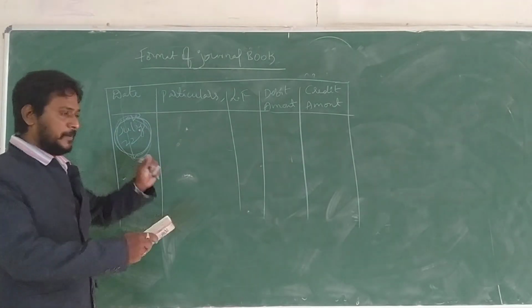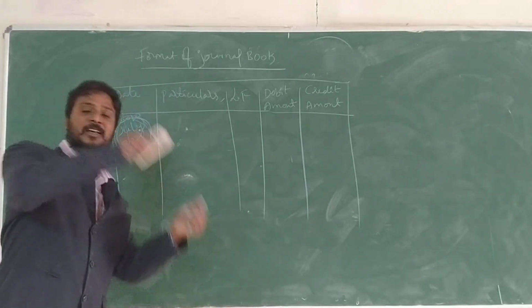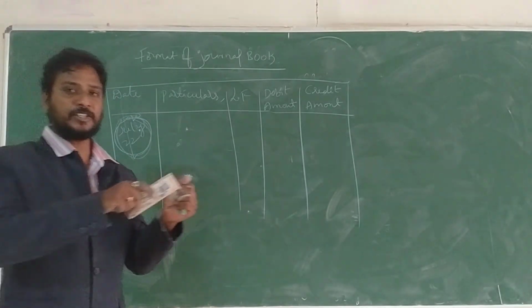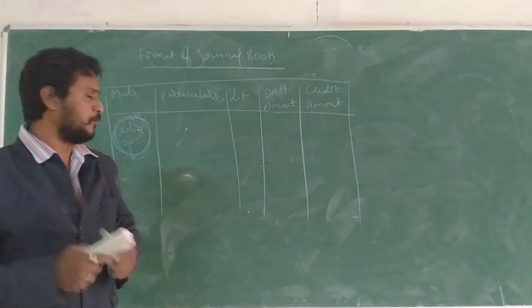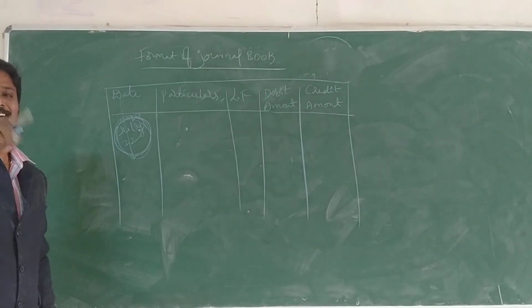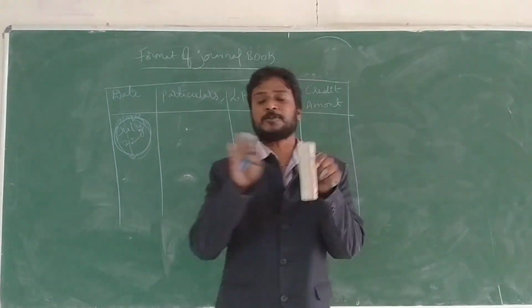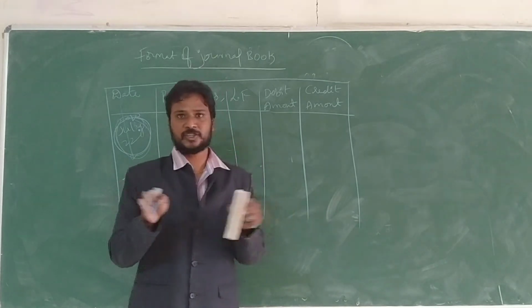On the debit side we mention Dr, and on the credit side we mention Cr. Dr means debit and Cr means credit. In between we use only the word 'To', an interlink explaining the interrelationship of both transactions, the dual aspect.